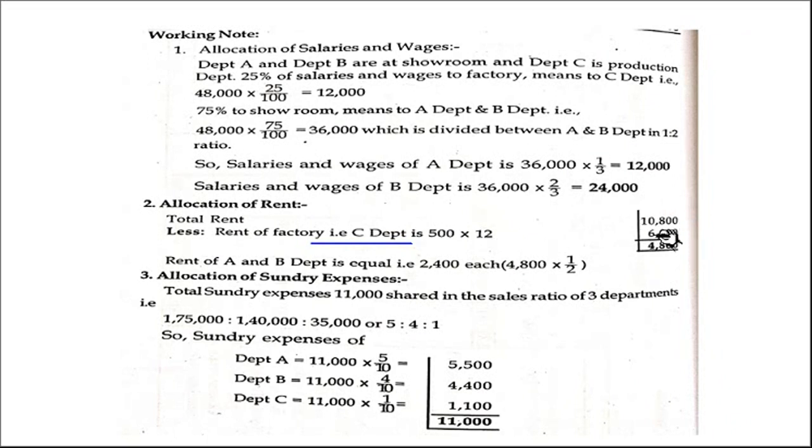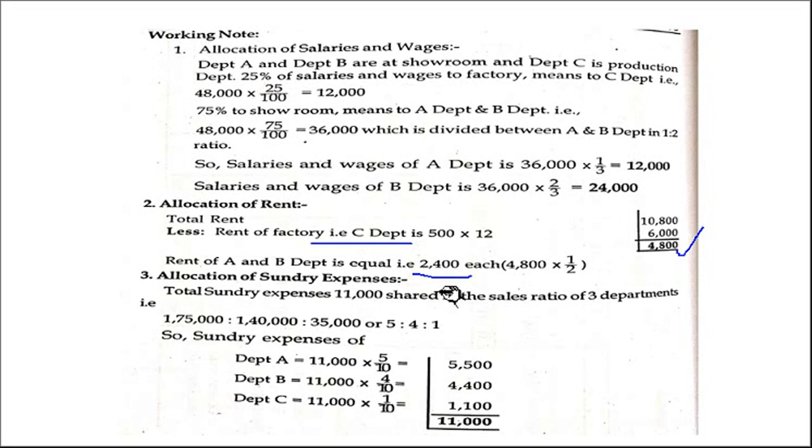So total rent is 10,800, out of which C department rent is 6,000. The remaining amount is 4,800, the rent of A and B. They said it should be distributed equally, that means 1:1. So 2,400 for A and 2,400 for B.